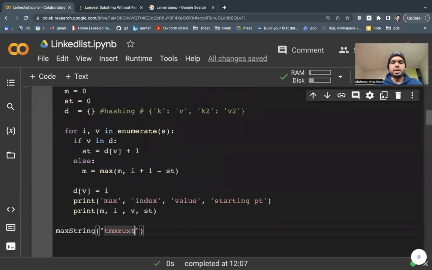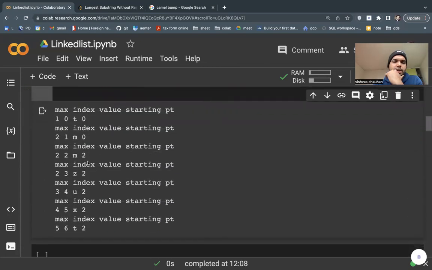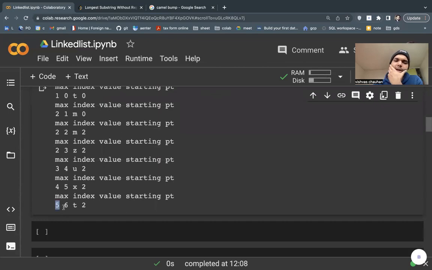So anyway, it is not taking this, but what I need here, the condition is, just remember, my starting point should be less than or equal to my values. So in this condition, it will not miss the last T. Okay, so now my maximum is 5, the index is 6, and starting point is 2. So now it is good. We wanted my starting point 2 and index 6, at the sixth value, at the T, counting the last value and counting my max.